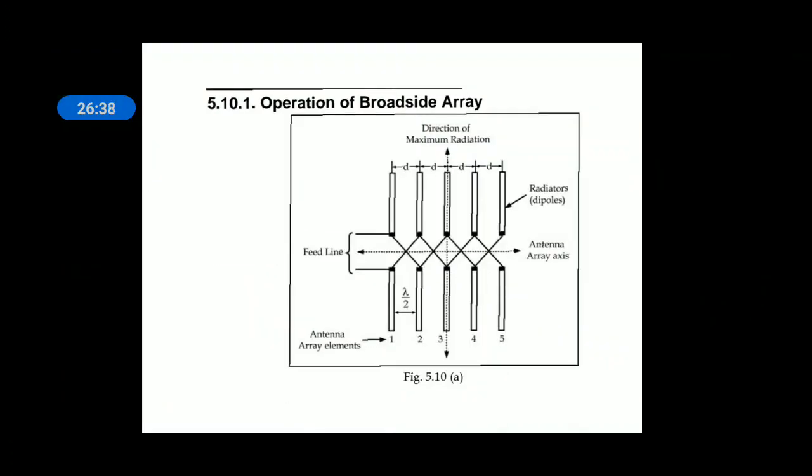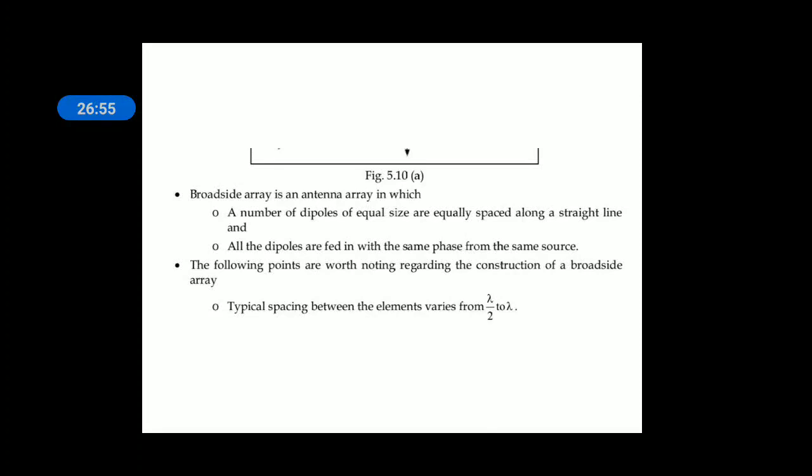So this is an example of a broadside array. Here the gap between any two elements is indicated by d and its length is lambda by 2. These are called radiators or dipoles, antenna elements. The direction of maximum radiation is perpendicular to the plane of the antenna array. If you look at the characteristics of a broadside array, a number of dipoles of equal size are equally spaced along a straight line. All dipoles are fed with the same phase from the same source.